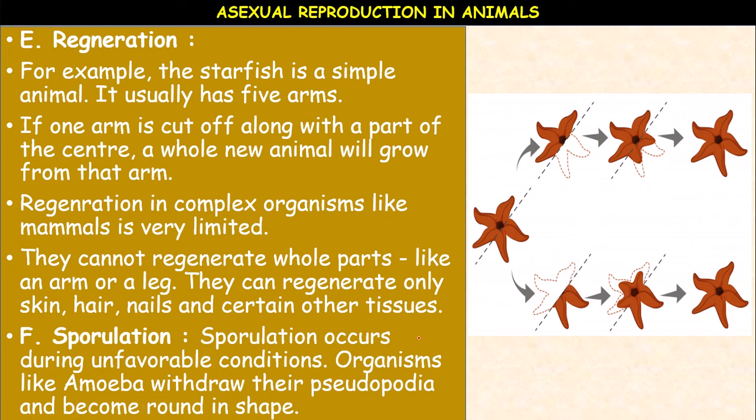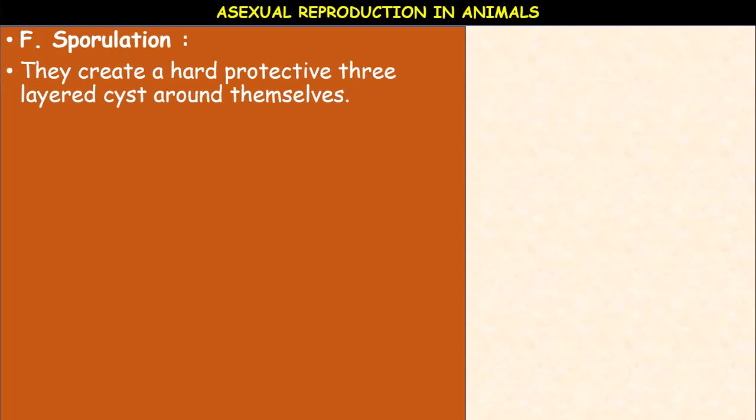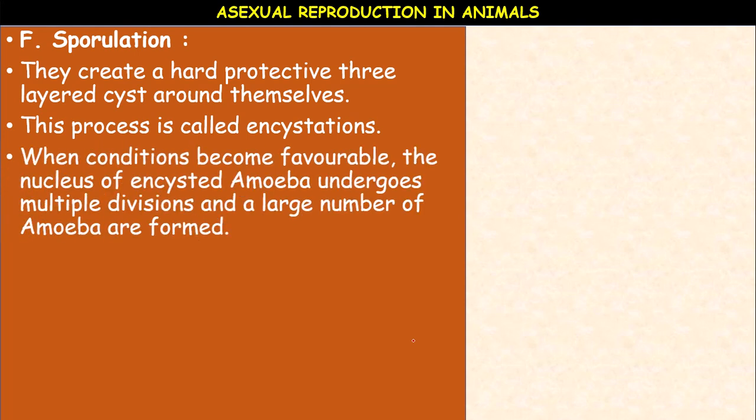Now sporulation. Sporulation occurs during unfavorable conditions, just like multiple fission. Organisms like amoeba withdraw their pseudopodia and become round in shape. Okay, they create a hard protective 3-layered cyst with 3 layers of protection around themselves. So this process is called encystation. Formation of a cyst around the body is called encystation.